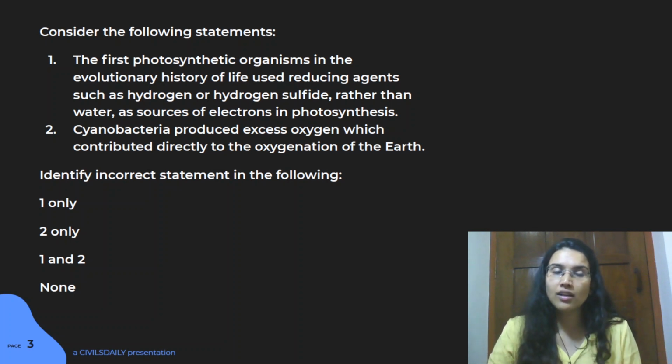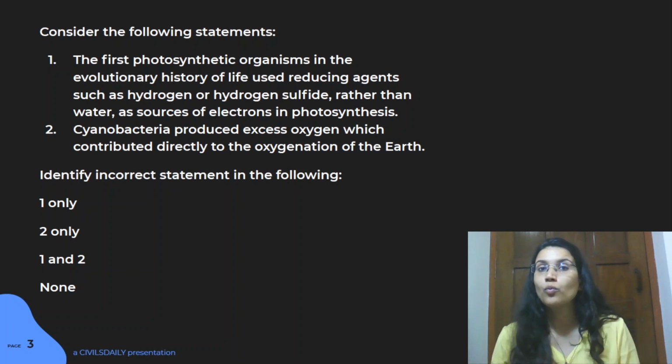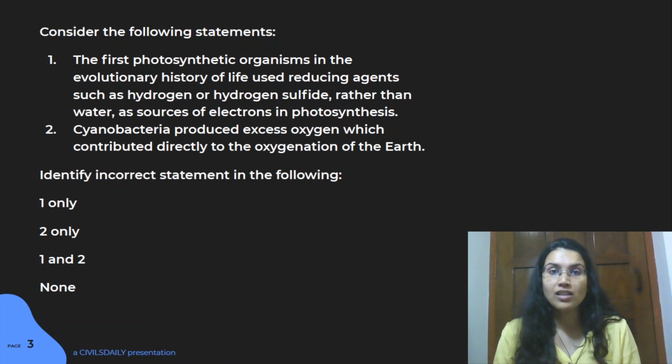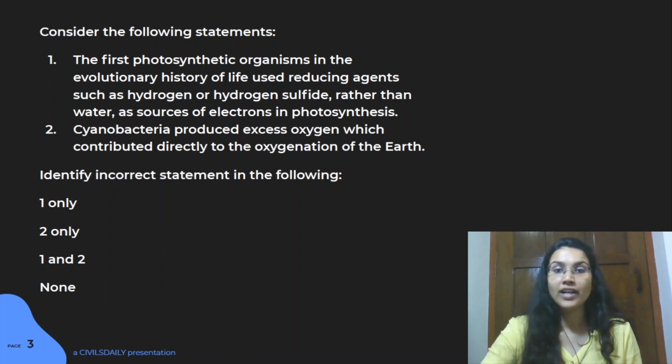In fact, when we had a lot of cyanobacteria multiplying on the surface of the earth, we see that the oxygen level rose suddenly around 2.5 billion years ago, and this was called the Great Oxidation Event, right? So suddenly we see a spike of oxygen in the environment, and that is what it says here, that it produced excess oxygenation, which led to direct oxygenation of the earth. So that is the idea here.